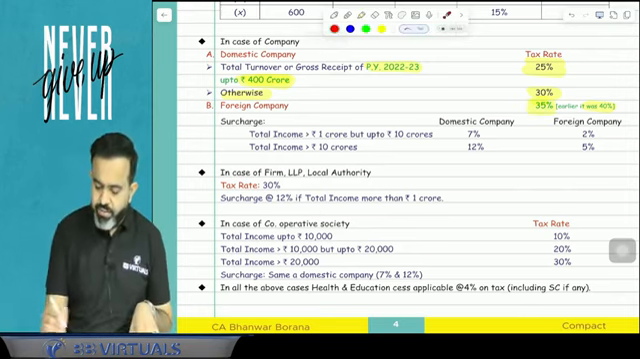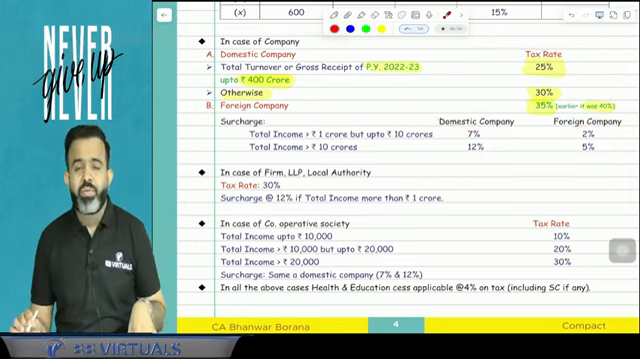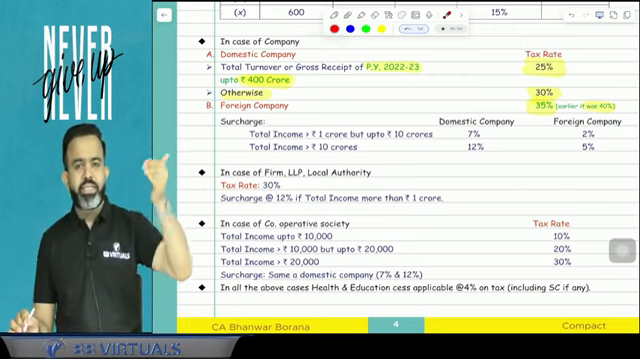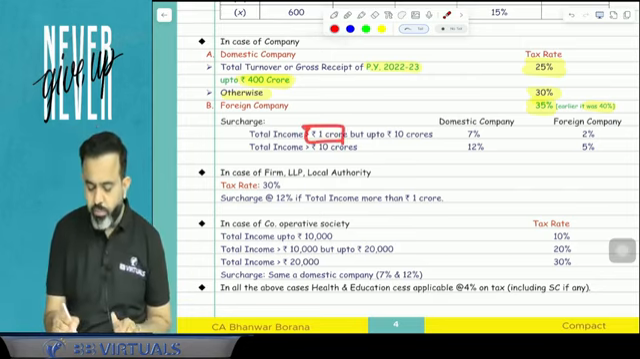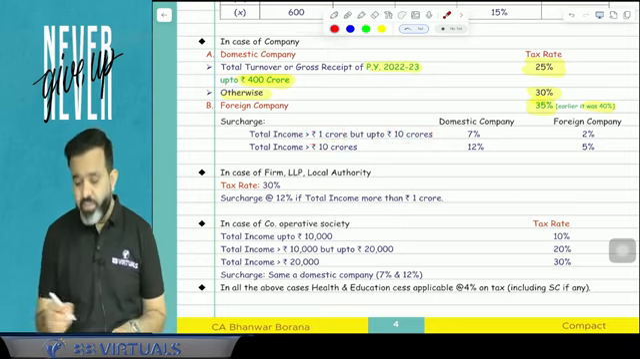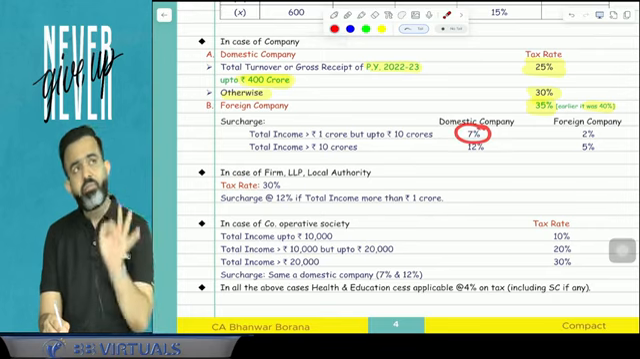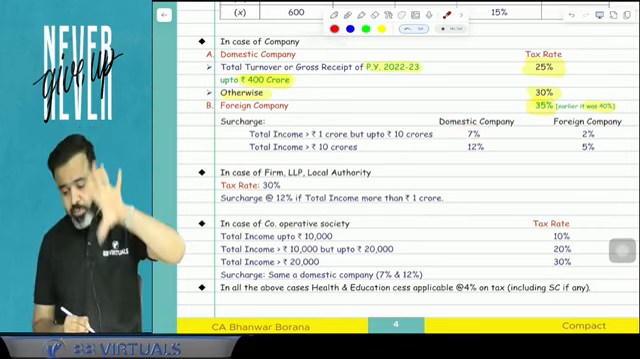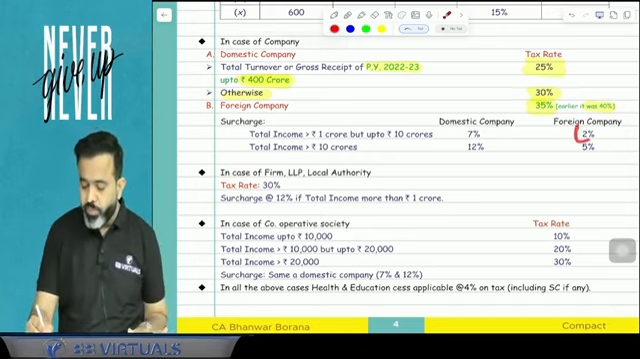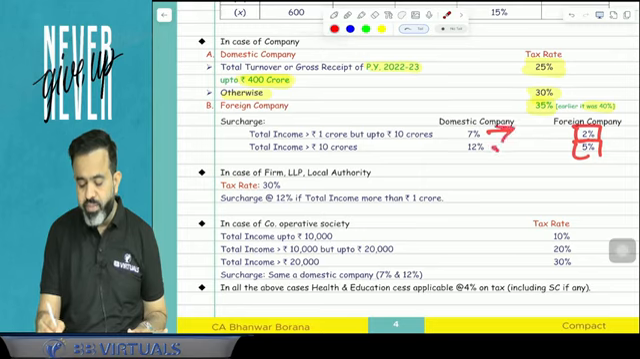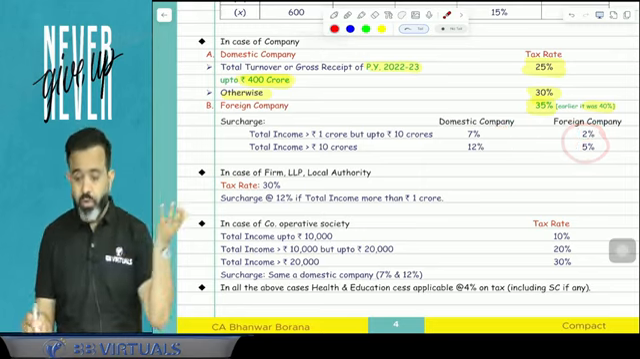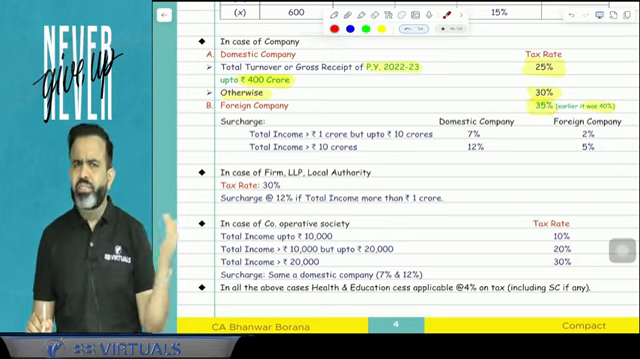Now in case of company, sir, this is the tax rate, but is surcharge applicable? The answer is yes. Surcharge is applicable if total income, or I can say net taxable income, is more than 1 crore up to 10 crore. Then in case of domestic company, that surcharge is 7%, and if total income is more than 10 crore, then surcharge is 12%. In case of the foreign company, the surcharge is 2% and 5% instead of 7% and 12%. Surcharge is lower for foreign company because the tax rate is higher.